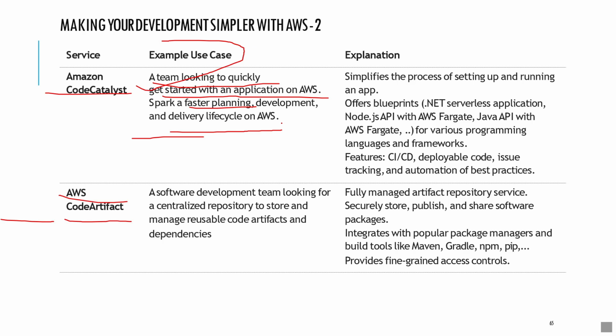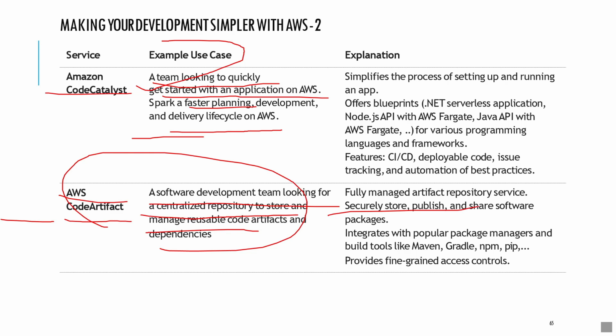Next is AWS CodeArtifact. If a software development team is looking for a centralized repository to store and manage reusable code, then they can go for AWS CodeArtifact. It is a fully managed artifact repository service, very secure, and it stores the code securely, and they can publish and share software packages. It has built-in package managers like Maven, Gradle, NPM, and pip. So this is about AWS CodeArtifact.